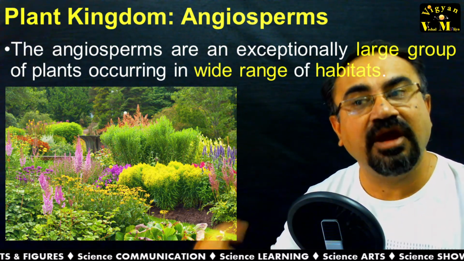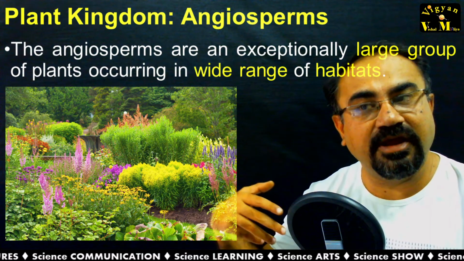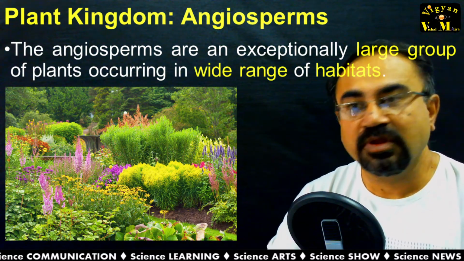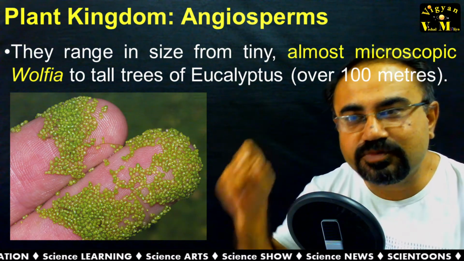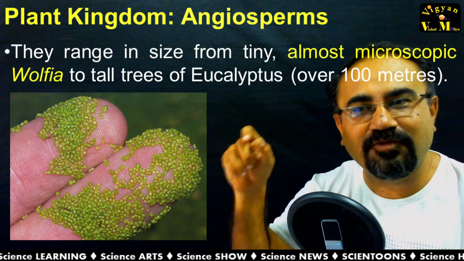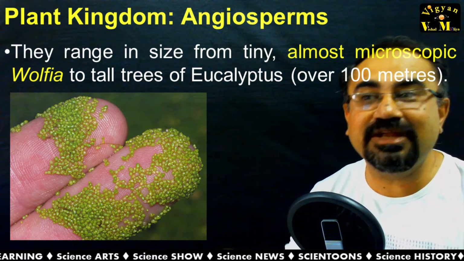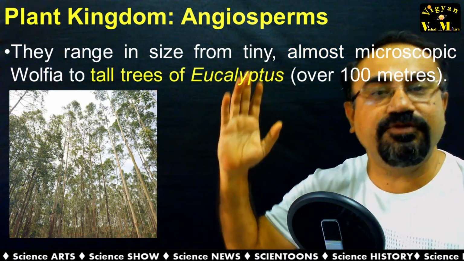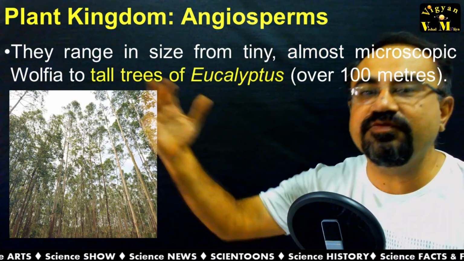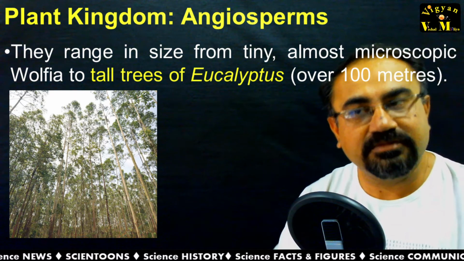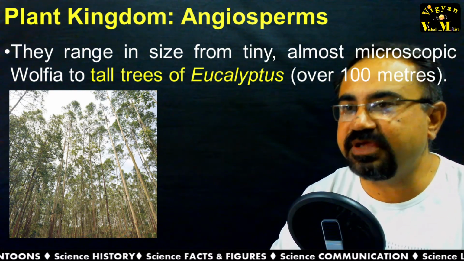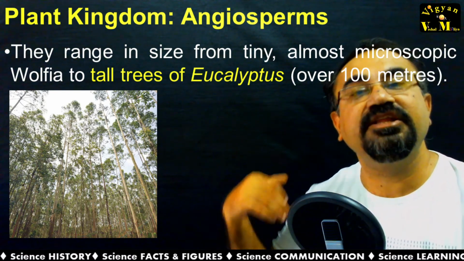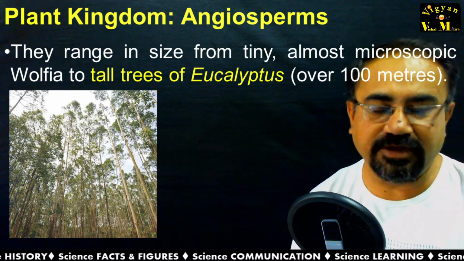So it is highly distributed and a very large group. In size, it ranges from the almost microscopic Wolffia to the tall tree of eucalyptus. So it is ranging very high.